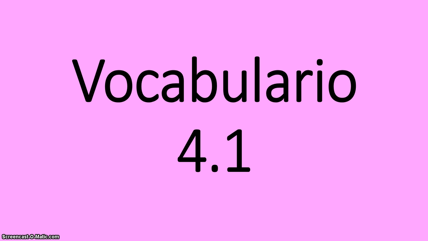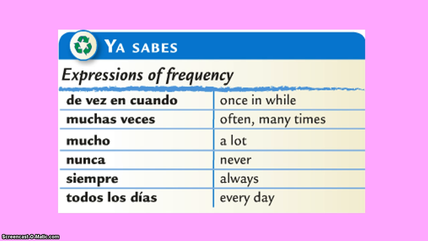We're going to be learning words that we are going to associate with legends and stories. Then we're going to be using what we've learned by naming the different characters and other elements of a legend. A lot of times when we tell stories or legends, we use expressions of frequency. These are some different phrases that you should definitely be familiar with. If you're not, I would recommend adding them onto your list of vocab.